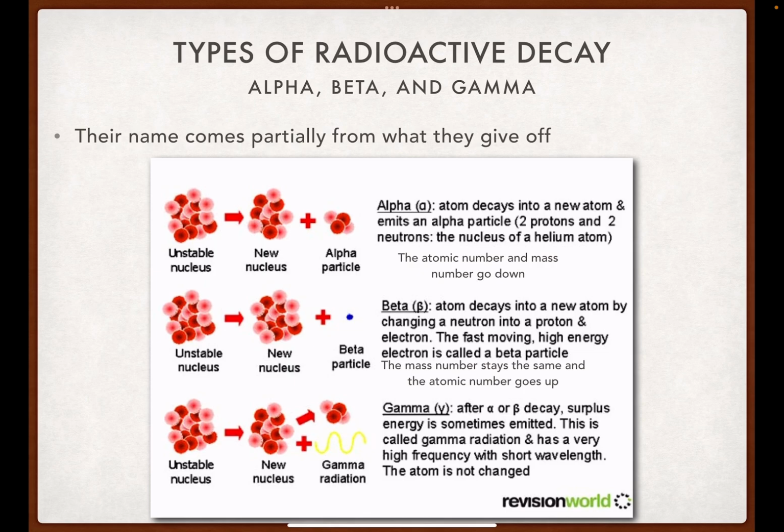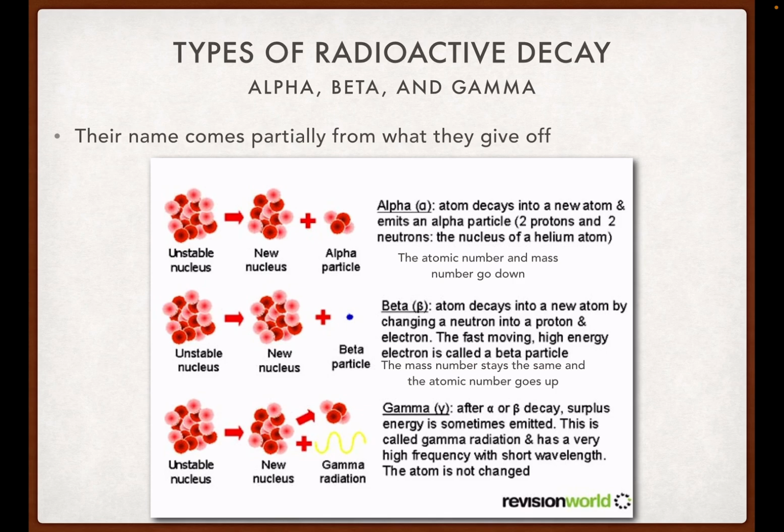So the types of radioactive decay are alpha, beta, and gamma. Their name comes from two parts. Part of it comes from what they give off. So like I said, the unstable nucleus is going to break down, and it's going to have a new nucleus and then some kind of energy coming off. That energy coming off for alpha is an alpha particle, for beta is a beta particle, and for gamma, there's some gamma particle, but also gamma radiation that's going to come off of that. But again, each one is named based off of what they are giving off. So alpha gives off alpha, beta gives off beta, gamma gives off gamma.